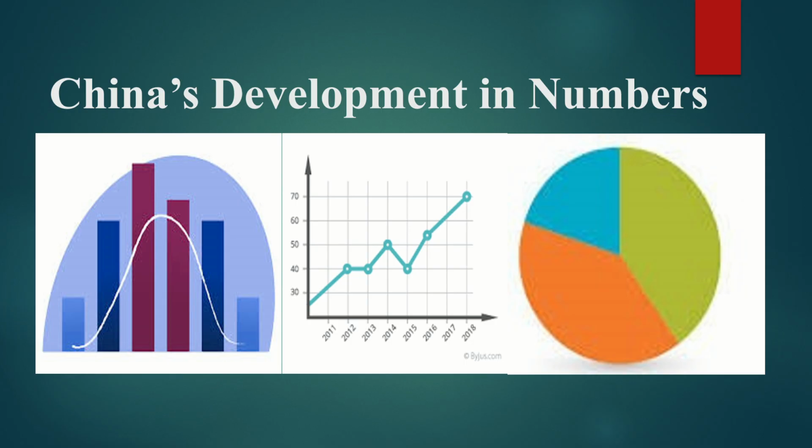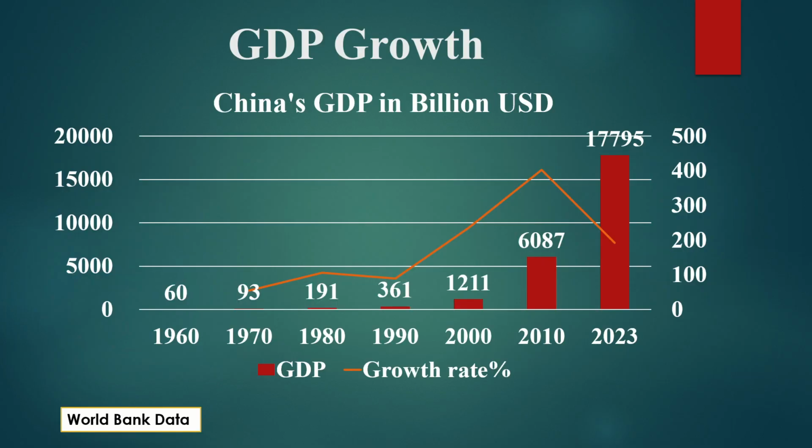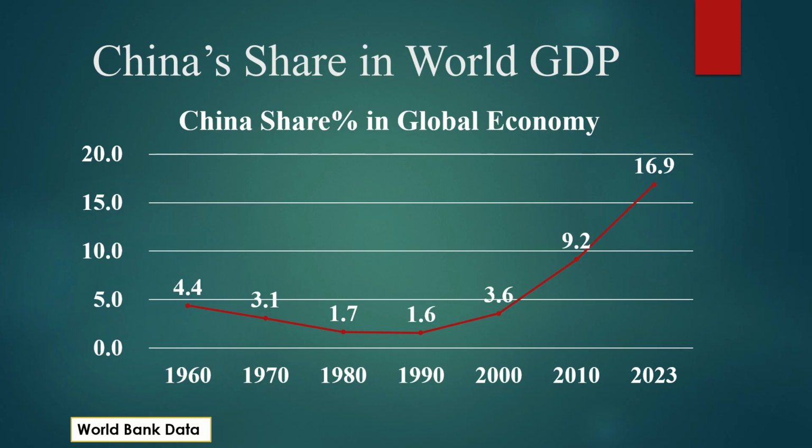Now we come to China's development in numbers. The growth of the Chinese economy has been phenomenal. In 1960, the size of China's economy was only 60 billion US dollars, but at the end of 2023, the size of the economy had grown to about 18 trillion US dollars.